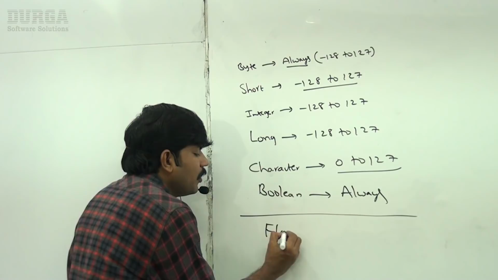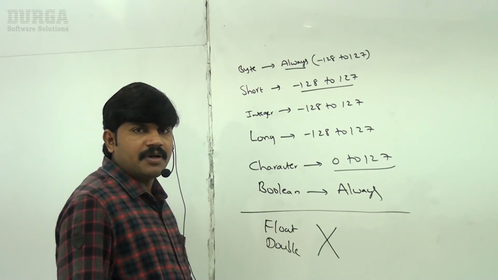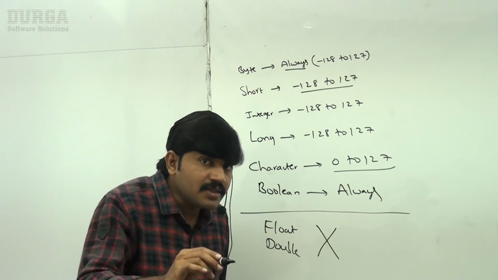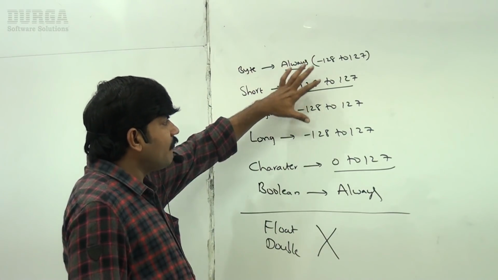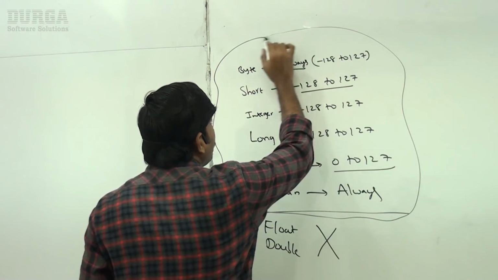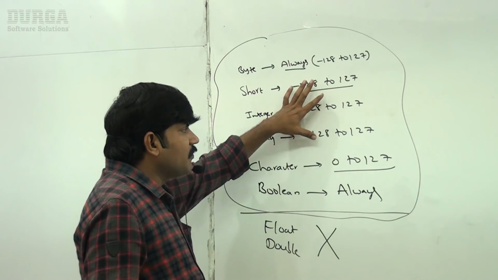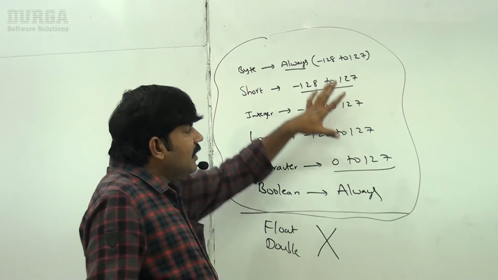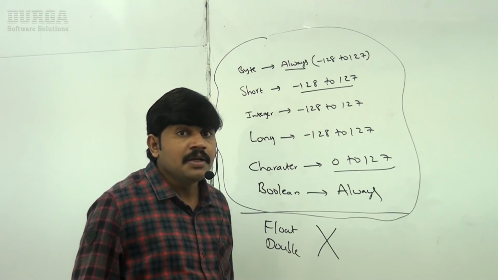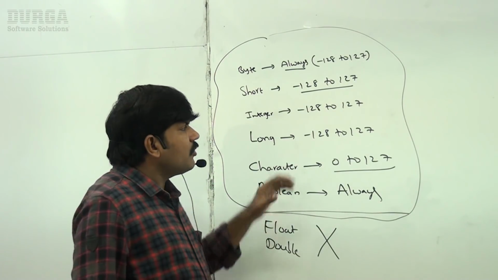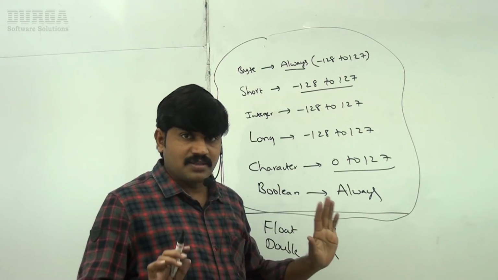Sir, what about the remaining? Float and Double: no buffer concept. Remember, in the case of Float and Double, always a new object will be created. The reason I will explain, sir. So only for these ranges, the buffer concept is available. Within this range, by AutoBoxing, if an object is required, it will always reuse the existing object only. Other than this range, a new object will compulsorily be created, even with AutoBoxing, right? Well, so why only this particular range? Because I told you, the most commonly used range is where the buffer concept is applicable, right?